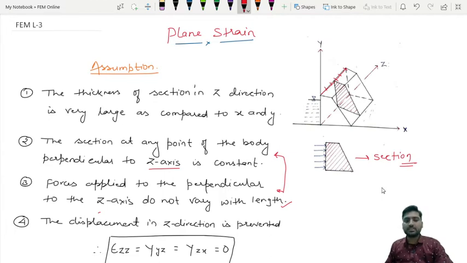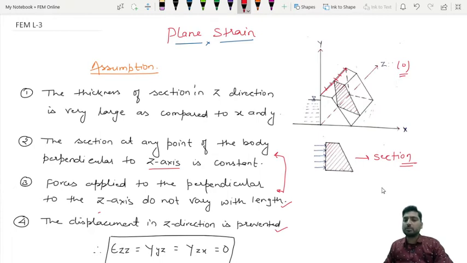And the next one is the displacement in z direction is prevented. Means in the z direction there will be no displacement. So here the displacement will be 0 in z direction. So these are the 4 assumptions of this plane strain condition. First assumption, in z direction the thickness will be more. The second one is the section at any point of the body perpendicular to z direction is constant.